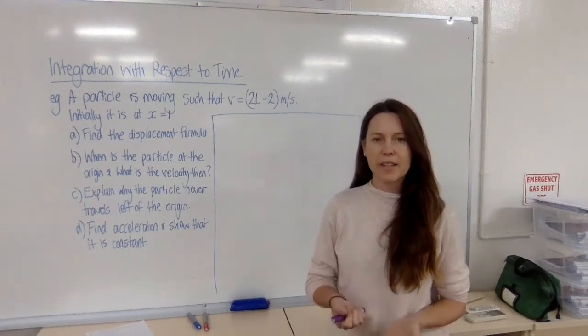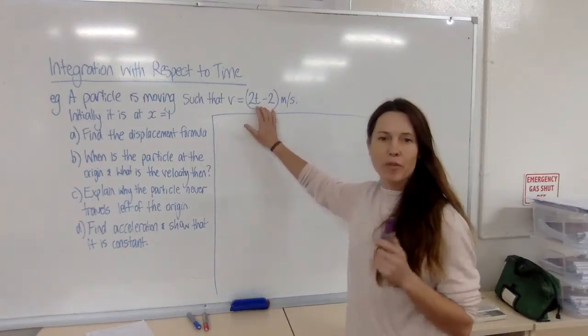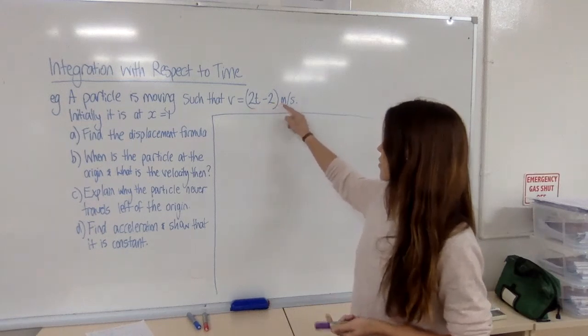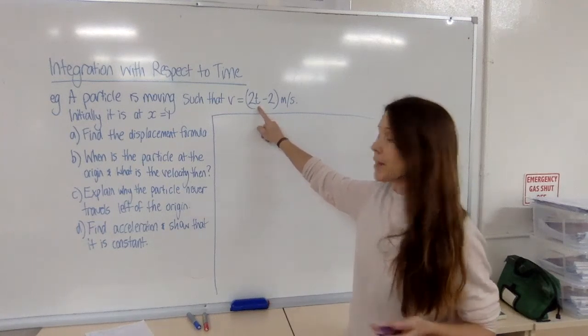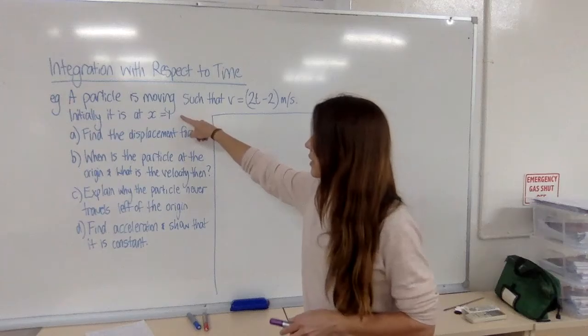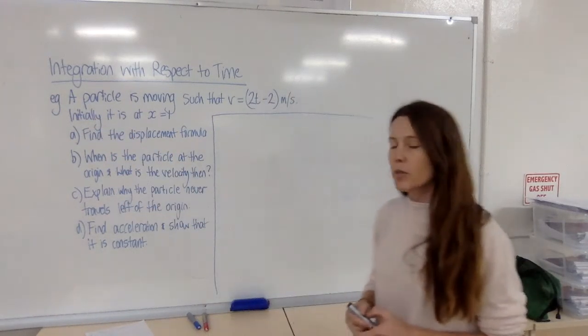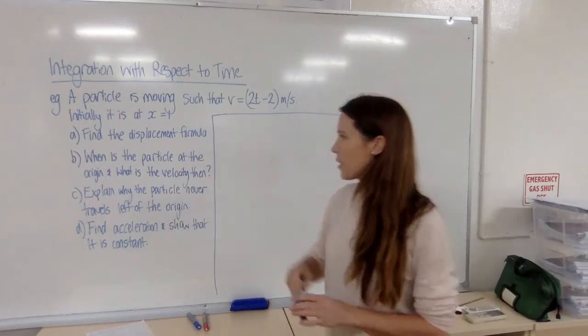And here's an example. A particle is moving with this formula for v. Now v is velocity. So it's moving at 2t minus 2 meters per second, where remember we're thinking of t as time in seconds. Initially, it is at x equals 1. Now that's our clue that we're going to need to use to find the integration constant. So we've got a bunch of questions here. Let's work through them one at a time.